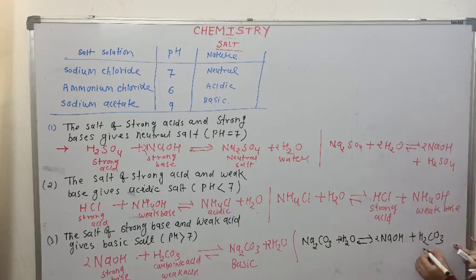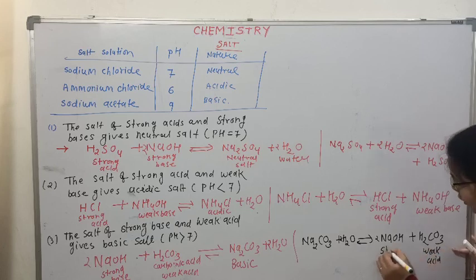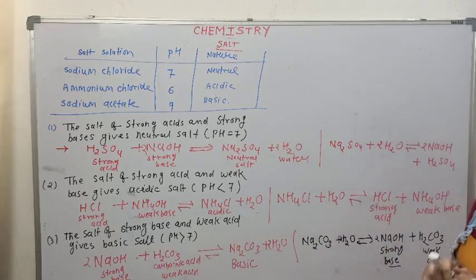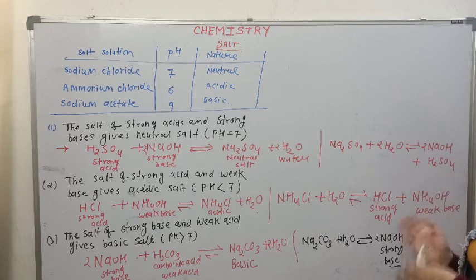So the acid is weak and the base is strong. That is why the salt formed is called basic salt. So this is how you can classify the salts as acidic, basic or neutral. On this concept there are many questions possible. You may be asked to describe the nature of salt.